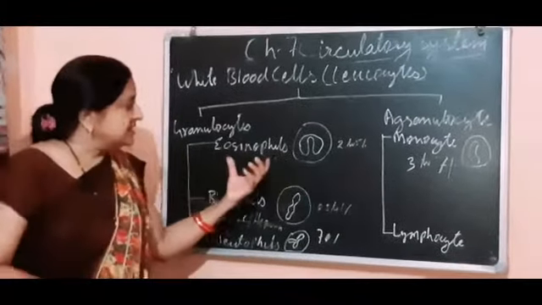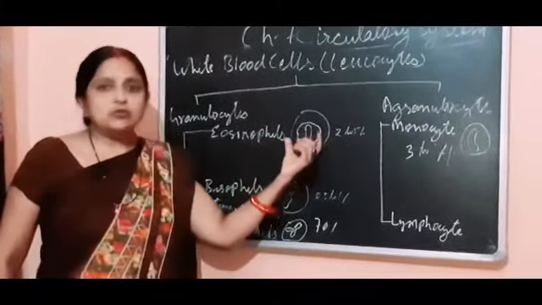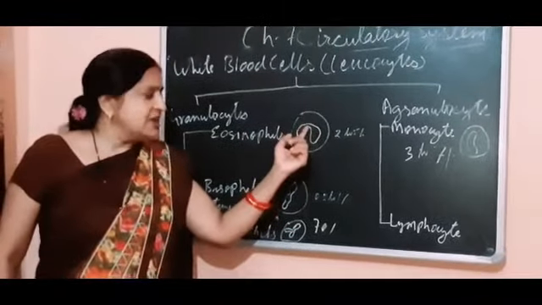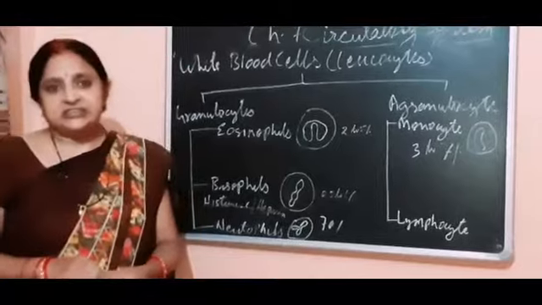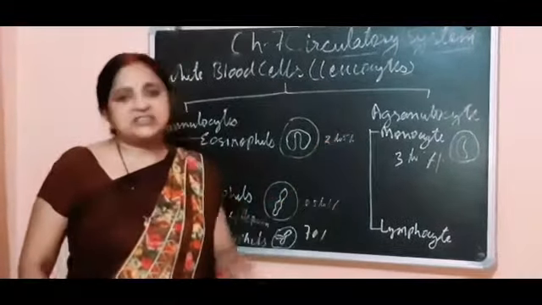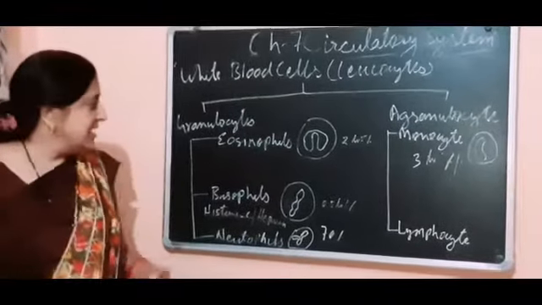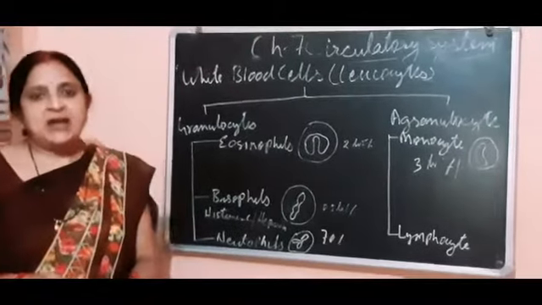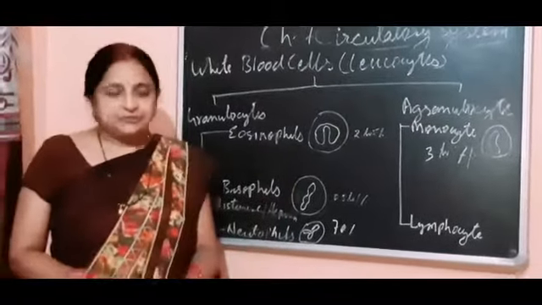The nucleus of eosinophils is bilobed, and these lobes are connected by very fine threads. They make up 2 to 5% of the total WBC count, and their function is to engulf particles by antigen antibody reaction.